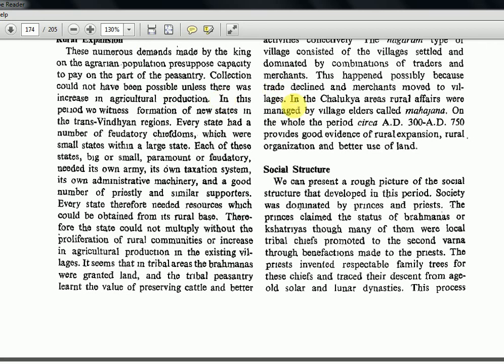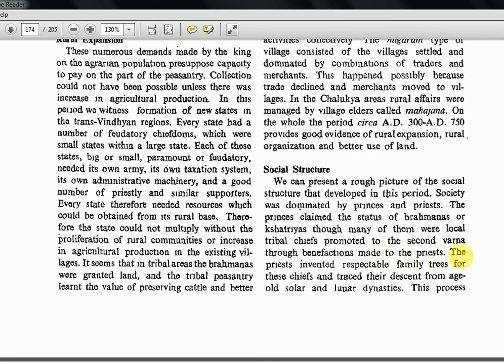Social structure. We can present a rough picture of the social structure that developed in this period. Society was dominated by princes and priests. The princes claimed the status of Brahmanas or Kshatriyas though many of them were local tribal chiefs promoted to the second varna through benefactions made to the priest. So when you give lot of things to the priest, they are the ones who will decide, okay, you are now eligible for the second varna. Else they are like the downtrodden. So this priest class is always exploiting the other varnas.